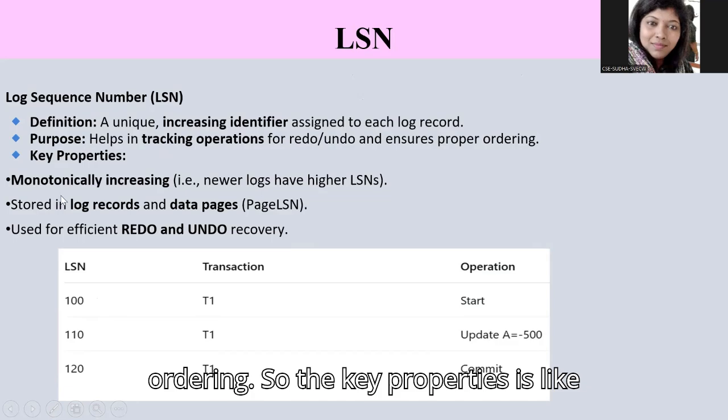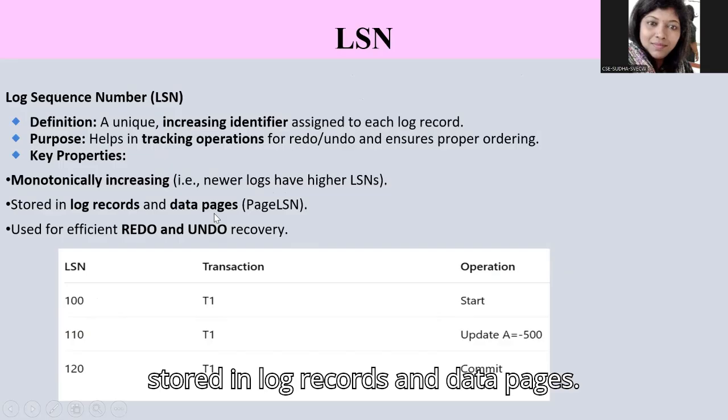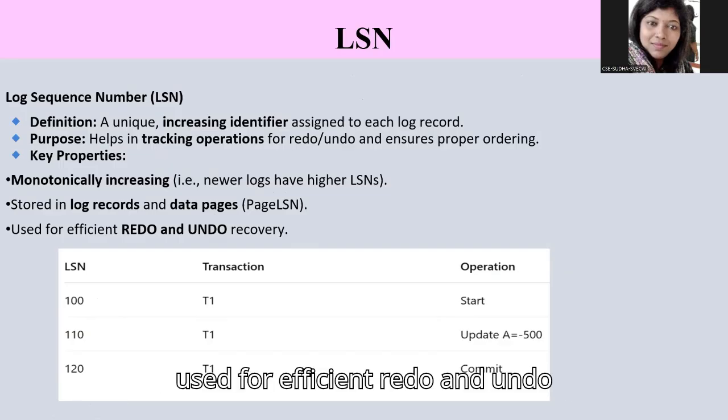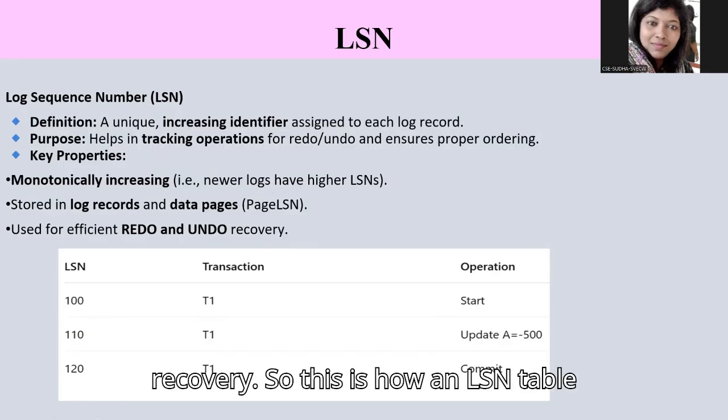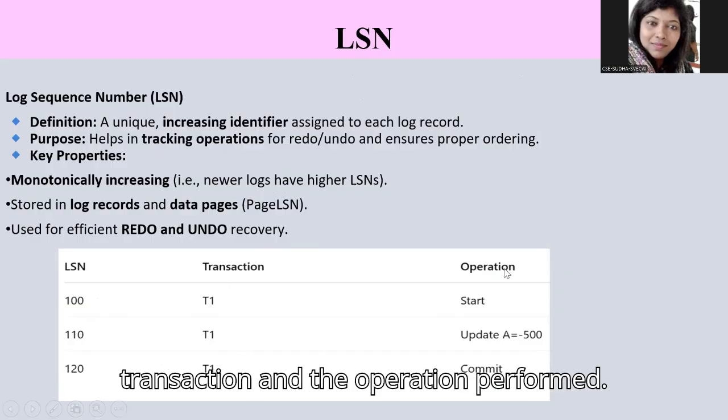The key properties are that it is monotonically increasing, stored in log records and data pages, and used for efficient redo and undo recovery. So this is how an LSN table will look like: the LSN, then the transaction, and the operation performed.